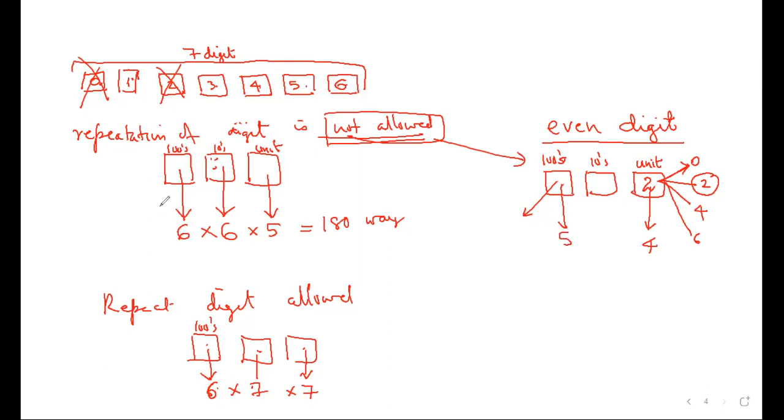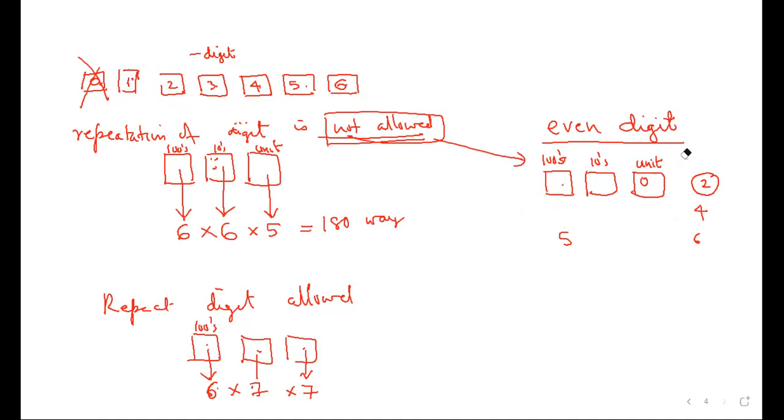समझो मैंने 0 डाल दिया इधर. Now I have 6 possibilities. 0 को छोड़ के बाकी ये 2 डाल सकते हैं. So it depends on the number of cases happening here. Hence, we need to separate them into 2 parts.